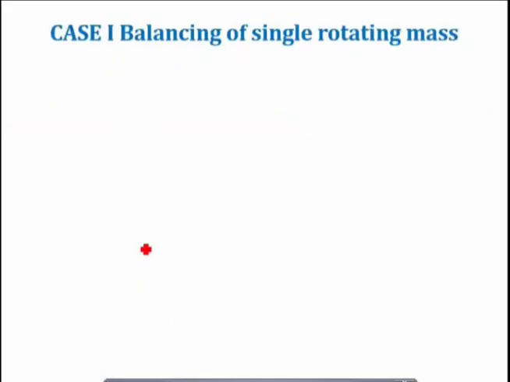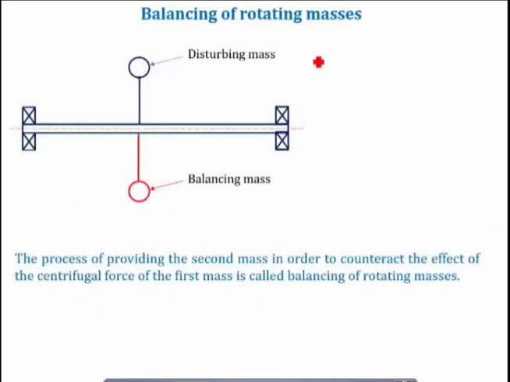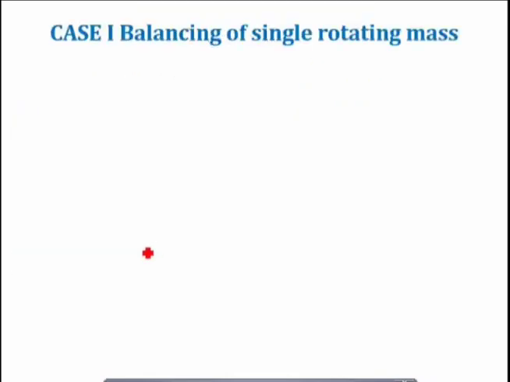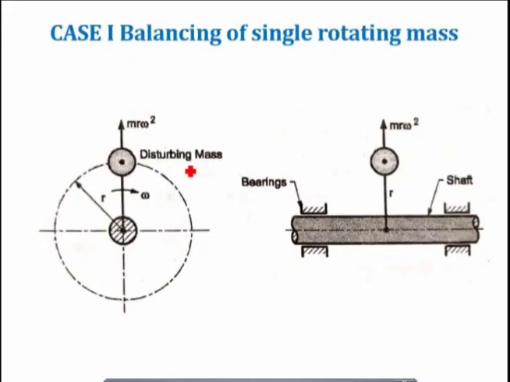Now, if you want to balance these rotating masses, let us understand how you will do so. First of all, we will understand case number 1. What is case number 1? Case number 1 is the balancing of a single rotating mass. We will study two cases in this module: balancing of a single rotating mass and balancing of several rotating masses. So in case number 1, we will understand the balancing of a single rotating mass.